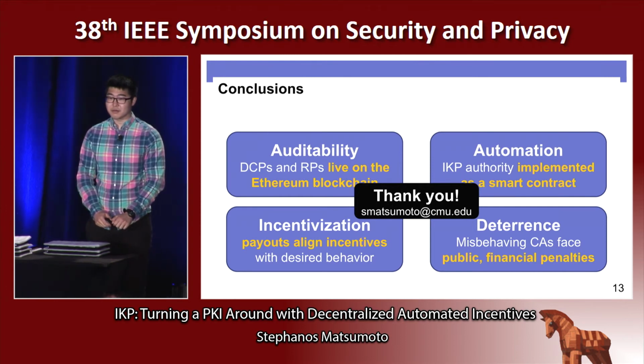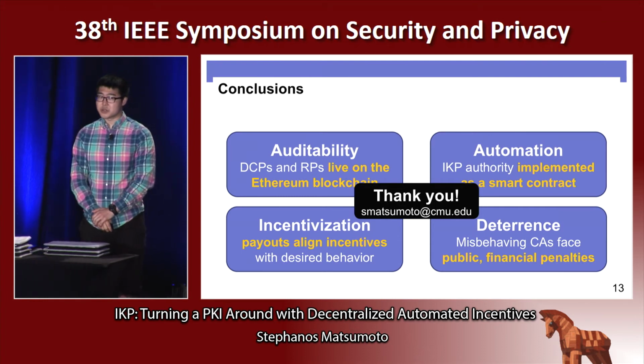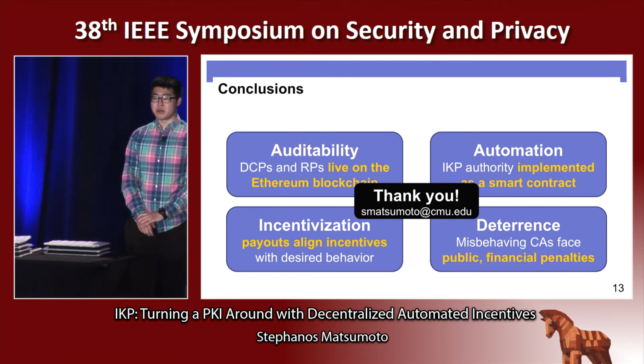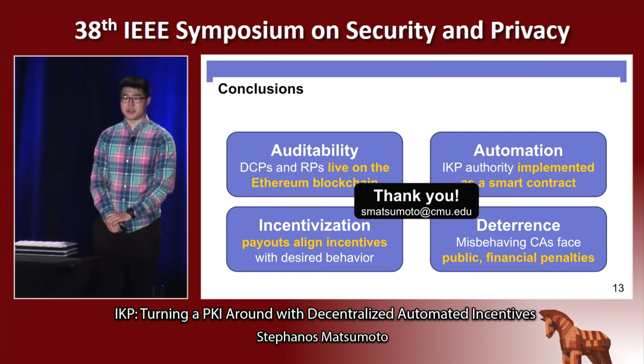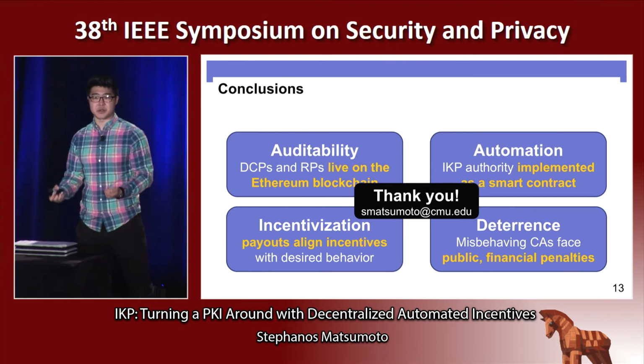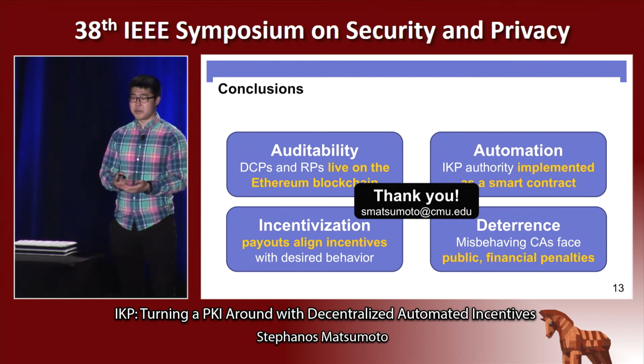Ben Fuller, UConn. Why do you need the CA involved in the RP? Why couldn't the domain just issue an RP directly to the IKP? So the RP is a form of insurance. There isn't really such a thing as self-insurance. It doesn't make sense if the domain is escrowing the funds that are going to be required to compensate it in case something bad happens. That doesn't really make a lot of sense economically.